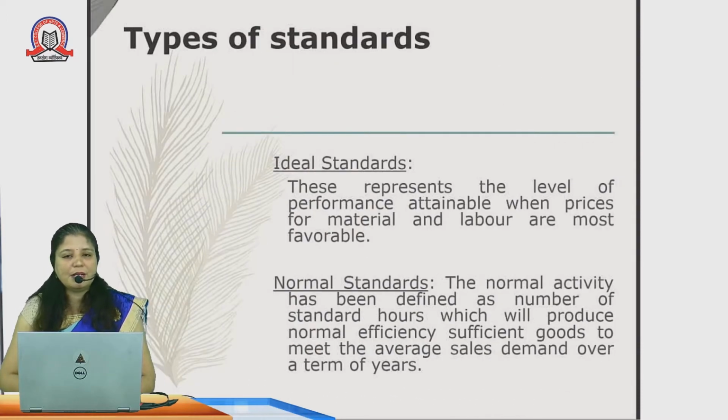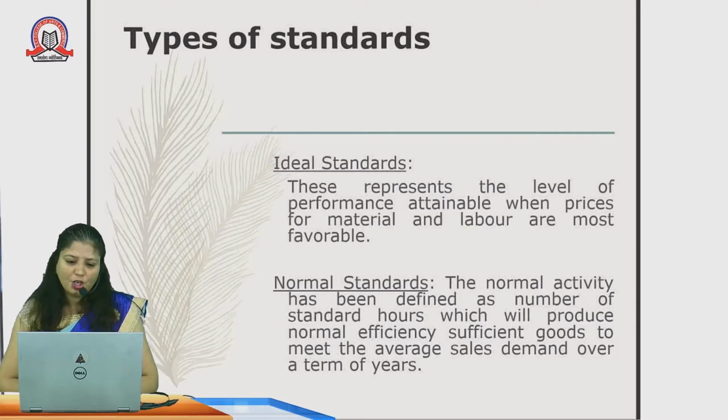This is nothing but the steps in standard costing. Now, the types of standards. There are different types of standards which we have. First of all, the ideal standard. This represents the level of performance attainable. This means that every production manager thinks that this much I have to achieve. Ideal standard is to maintain the cost, and to maintain the profitability of the organization also.